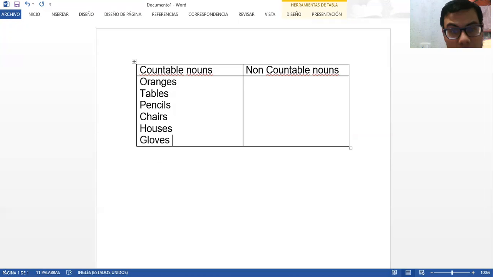Now, what are things that we cannot count? Basically, like all the liquids. For example, the oil is not countable. It is not countable. The yogurt, the water, or the juice. These are things that are not countable.